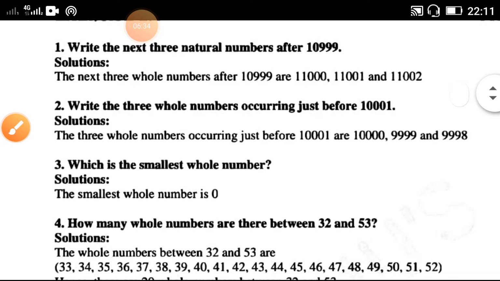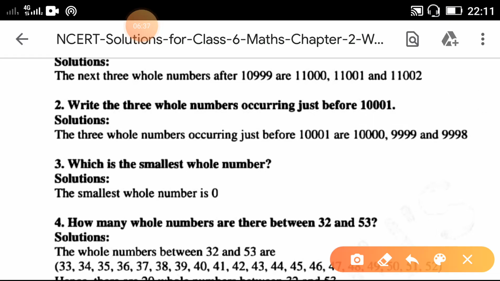Question number 2. Write the 3 whole numbers occurring just before 10,001. In question number 1 it was a successor, but here in question number 2 it is a predecessor. You have to write the numbers just before 10,001. Subtract 1 from this number, so it becomes 10,000. Again minus 1, it becomes 9,999. Again subtract 1, you will get 9,998.